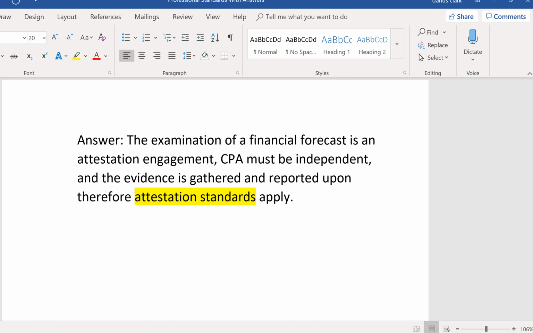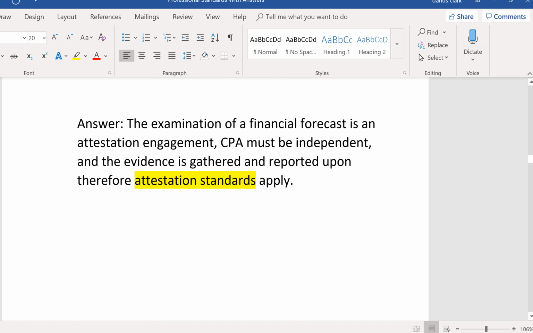So the examination of a financial forecast is an attestation engagement. The CPA must be independent and evidence is gathered and reported upon, therefore attestation standards apply. Why wouldn't audit standards apply since it's an examination and you're giving an opinion? The answer is audit standards only apply when the financial statements are historic, when they look backward. In a financial forecast, the financial statements are looking forward, so audit standards wouldn't apply, but attestation standards would. So to wrap up this one, the answer would be SSAE standards would apply to an examination of a financial forecast or projection.